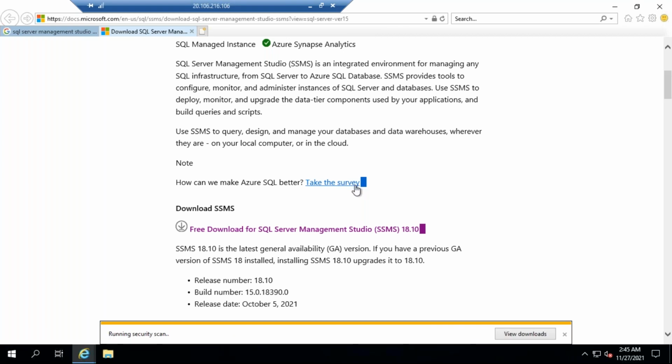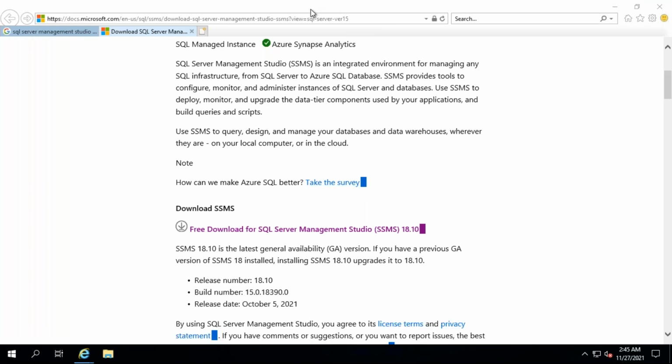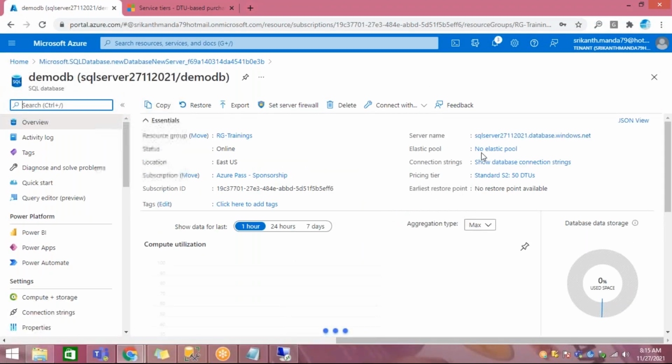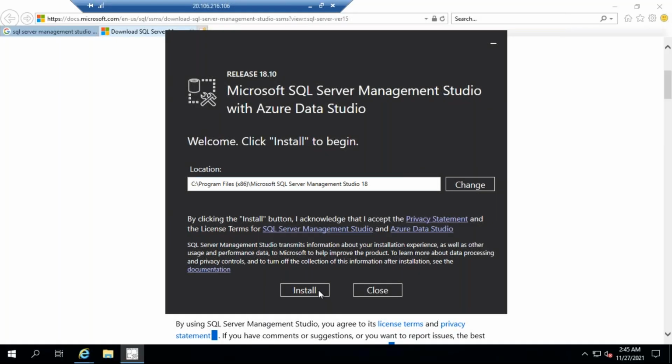After that we'll go to the cloud. Here I think the cloud server also got created. You can see the server got created. Let's leave this, otherwise you'll get confused. Let's complete this and come back.